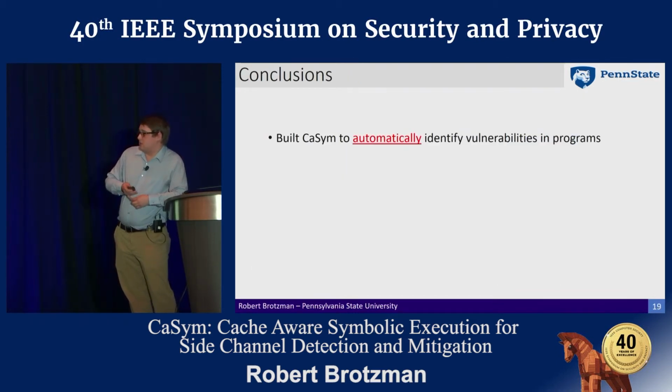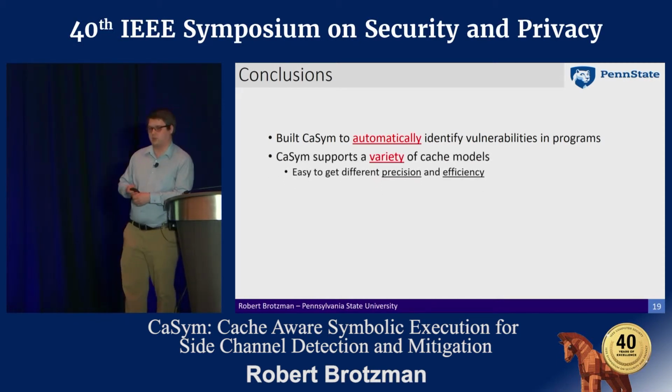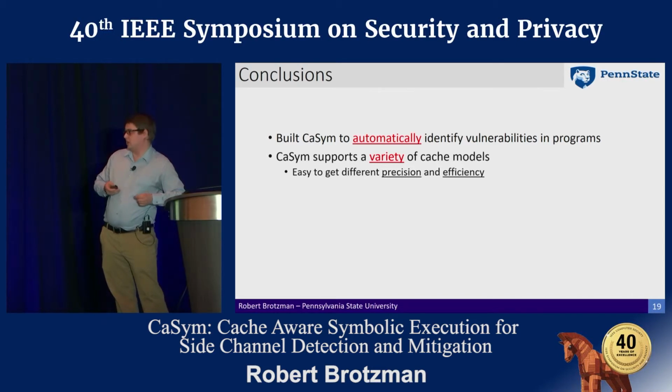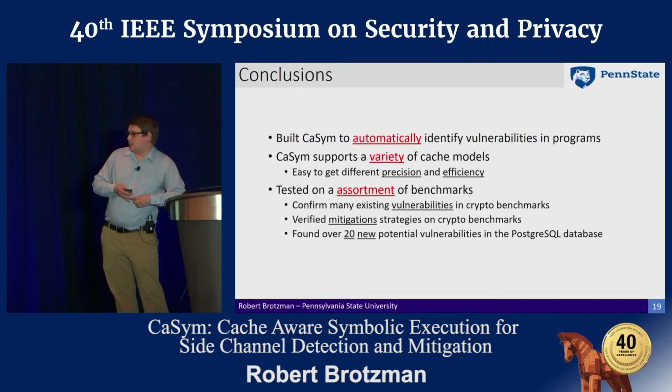So in conclusion, we built our tool CaSym to automatically identify vulnerabilities in programs. And we're able to support a variety of cache models that will deliver differing amounts of precision and efficiency. And we tested on an assortment of benchmarks. We confirmed existing vulnerabilities in crypto code. We verified the mitigation strategies on some of the crypto benchmarks.